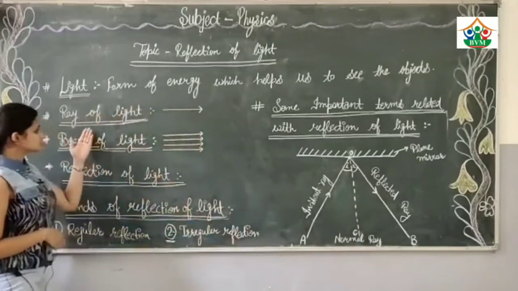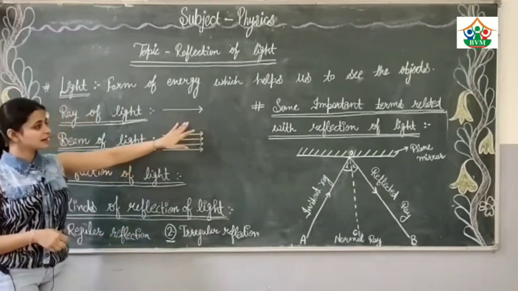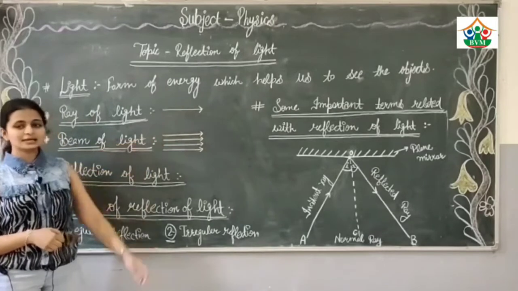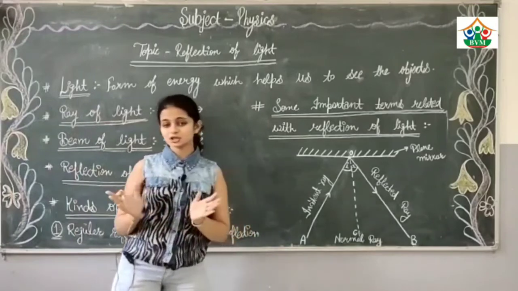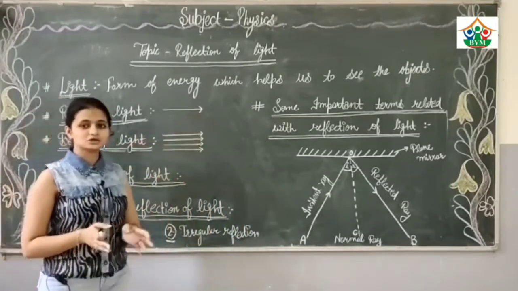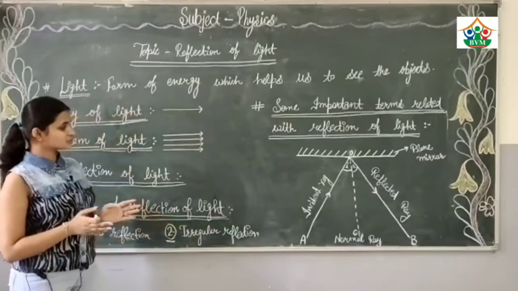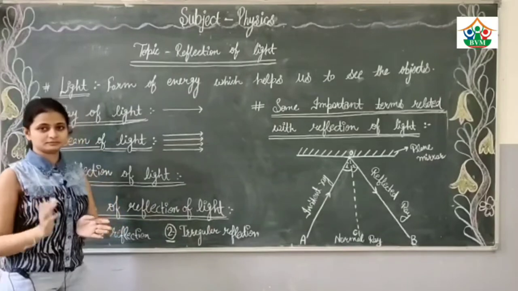Now what is a ray of light? It is simply a line and the arrow on this line tells us about the propagation of light. What is propagation of light? Propagation of light simply means the direction of light, which tells us in which direction our light ray is moving.